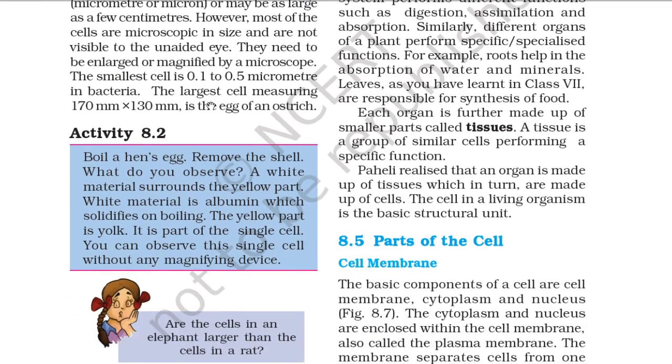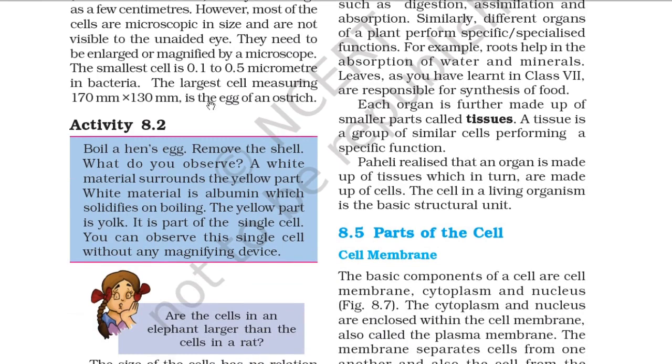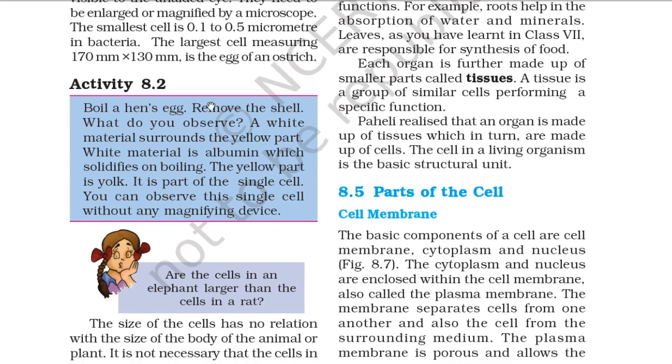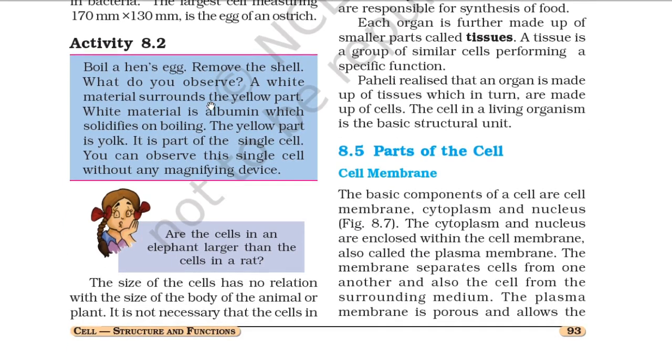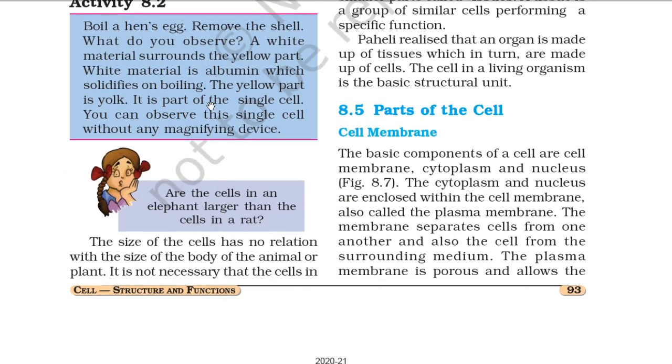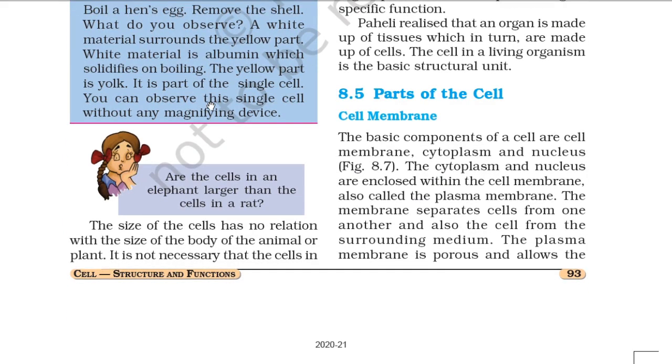So Paheli realized that an organ is made up of tissues, which in turn are made up of cells. The cell in a living organism is the basic structural unit. So now, 8.5, parts of the cell. The basic components of a cell are called the cell membrane, cytoplasm and nucleus.